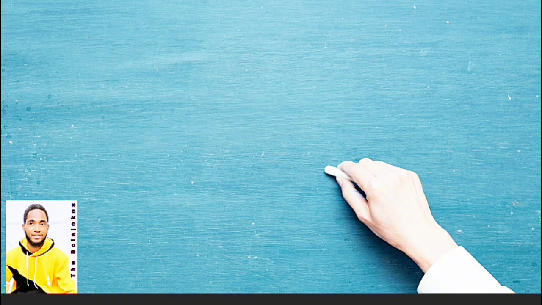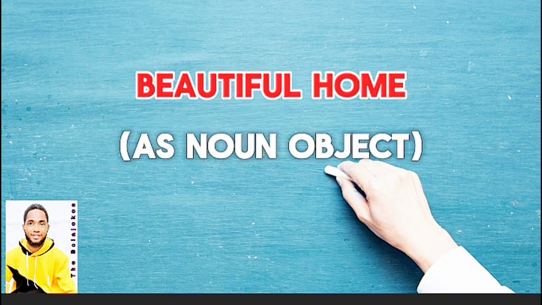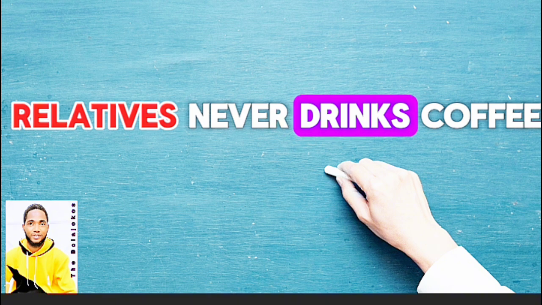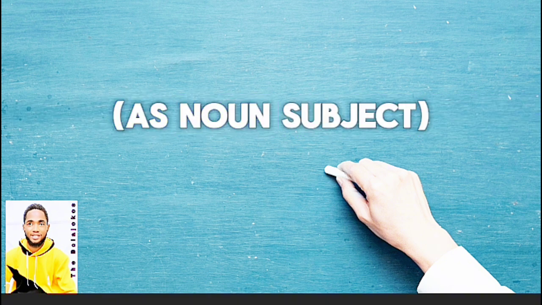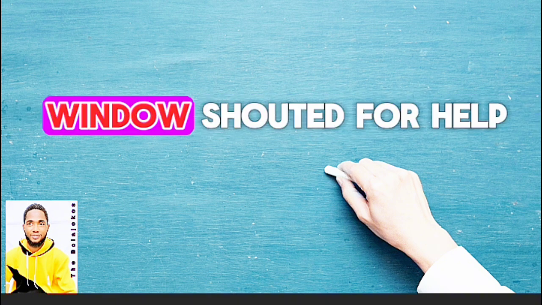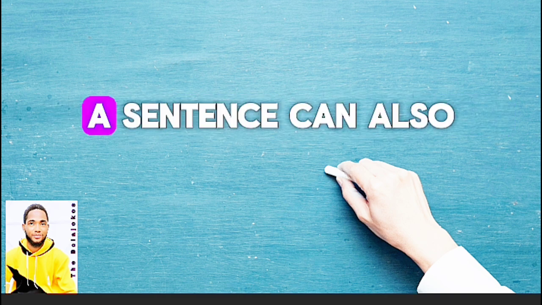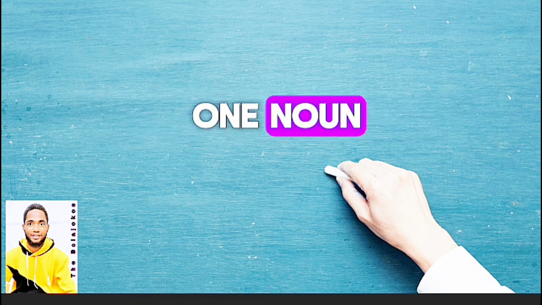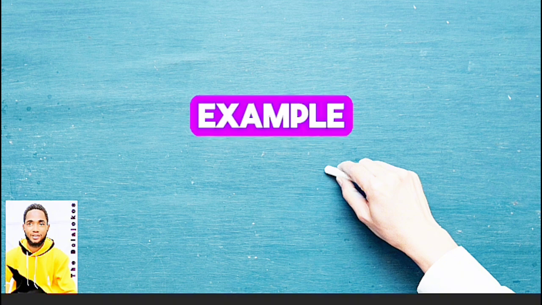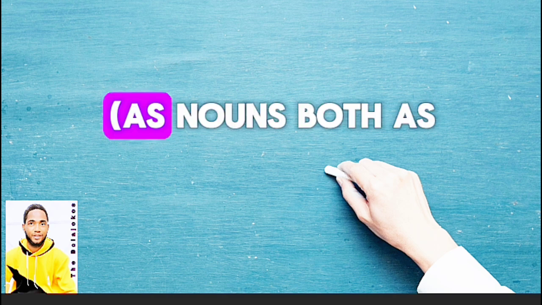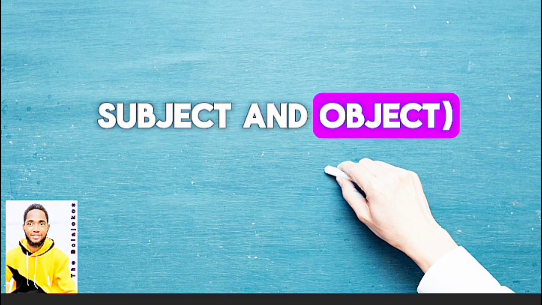Examples. They hired a huge beautiful home. As noun, object. She bought a decent black shirt. As noun, object. One of our close relatives never drinks coffee. As noun, subject. A woman in the window shouted for help. As noun, subject. A sentence can also consist of more than one noun phrase. Example. One of our close relatives bought a beautiful red car. As nouns, both as subject and object.